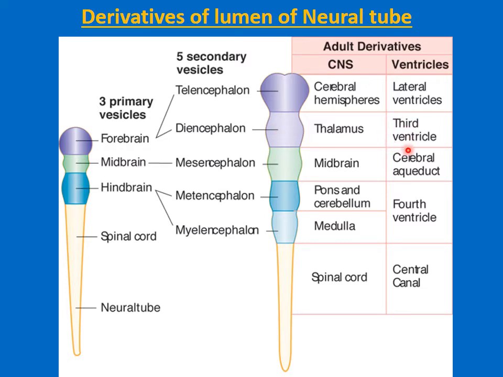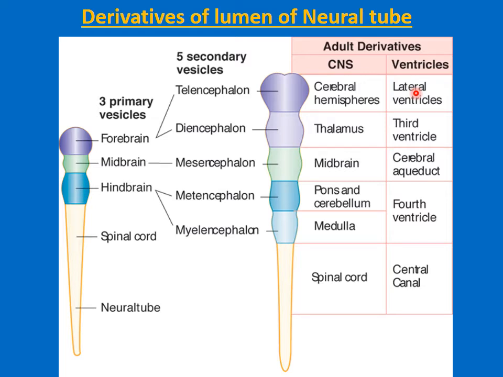The lumen of the diencephalon vesicle will form a slit-like gap with the name of the third ventricle between the two cerebral hemispheres, and the mesencephalon vesicle lumen will form the aqueduct of Sylvius, commonly known as the cerebral aqueduct, and that narrow canal will communicate the fourth ventricle with the third ventricle.